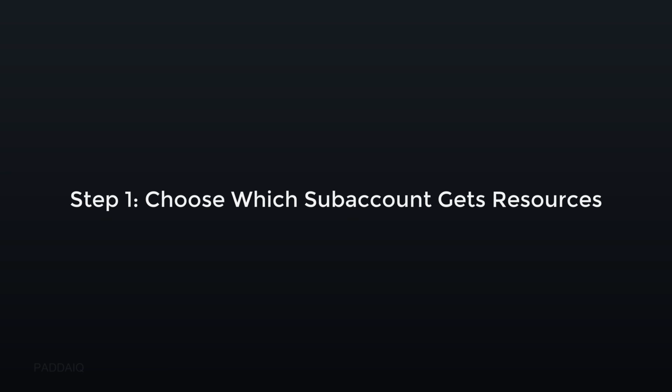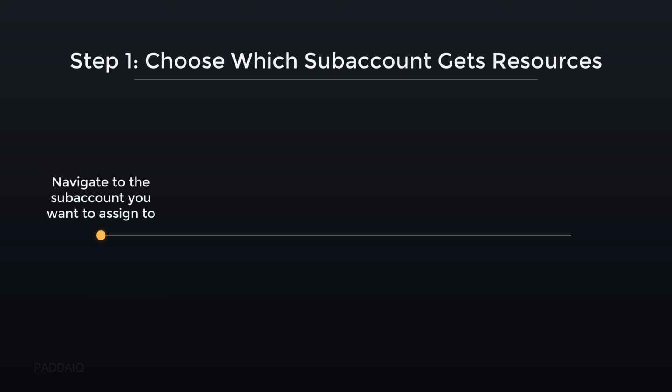Step 1. Choose which subaccount receives resources. Navigate to the subaccount you want to assign to. This means selecting the specific area in SAP BTP where you wish to allocate services or resources. For example, if you have separate subaccounts for development and production, you would first enter the development one to assign a trial SAP HANA database. This initial step ensures your resources are placed correctly.